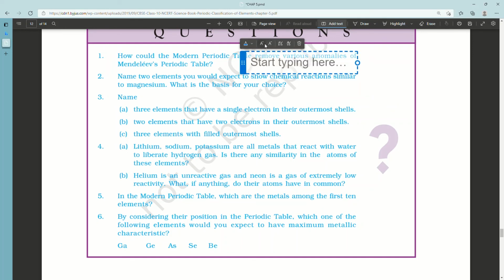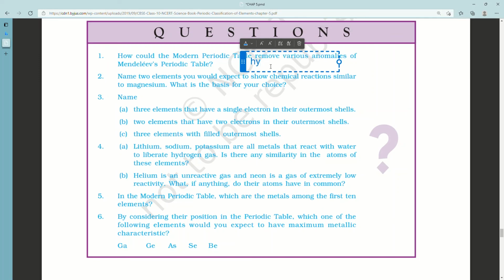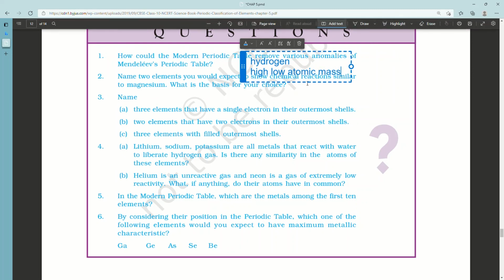As the trends in the electronegativity show, non-metals are found on the right hand side of the periodic table towards the top. These trends also help us to predict the nature of oxides formed by the elements, because it is known to you that oxides of metals are basic and that of non-metals are acidic in general.